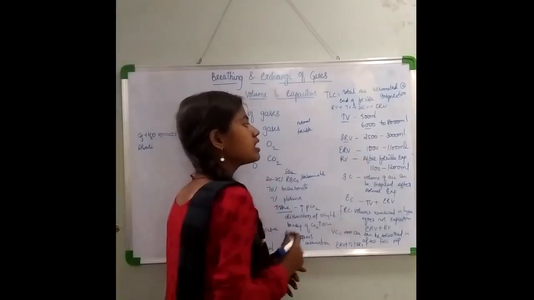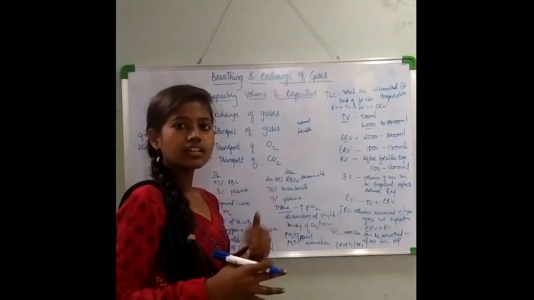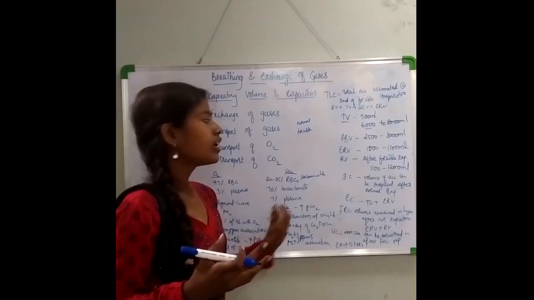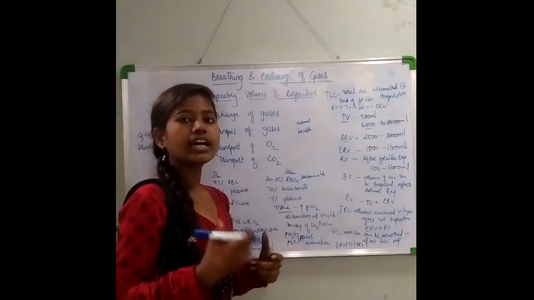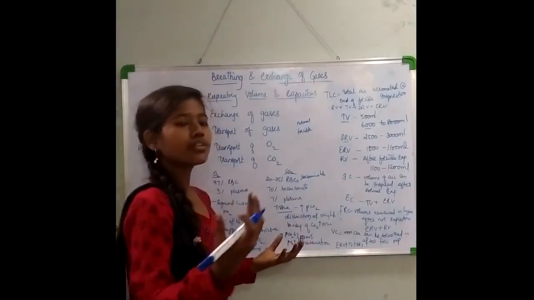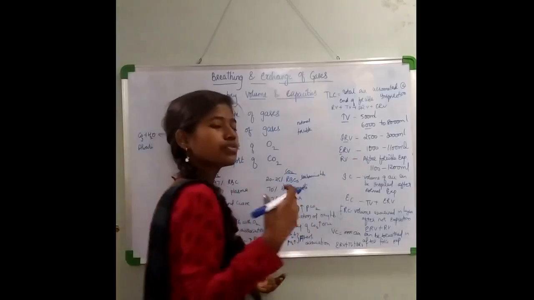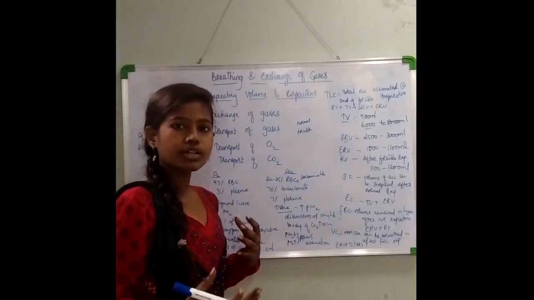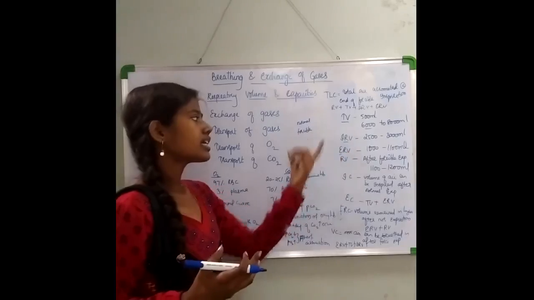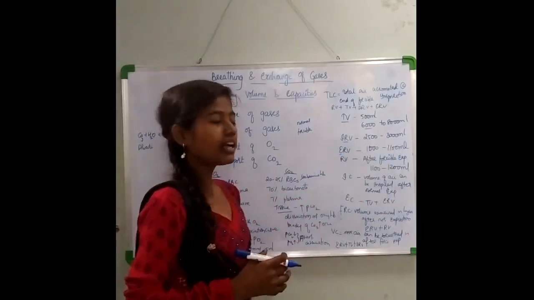Now next comes the expiratory reserve volume. This is opposite to this. Again, it is the additional amount of air that you can exhale out during forcible expiration. As it is expiratory, whatever extra amount of air you can exhale out during forcible expiration will give you the expiratory reserve volume. This is about 1000 to 1100 ml.